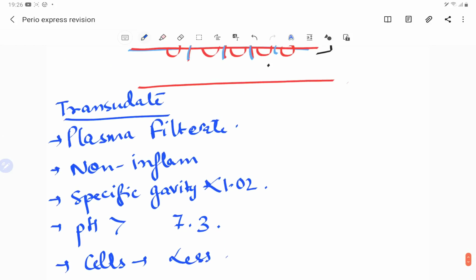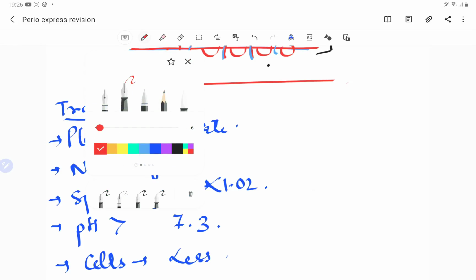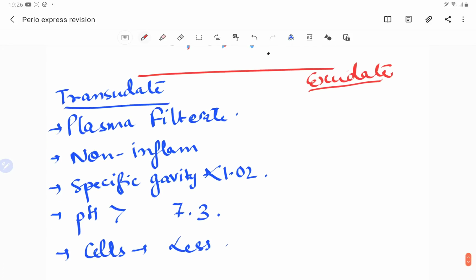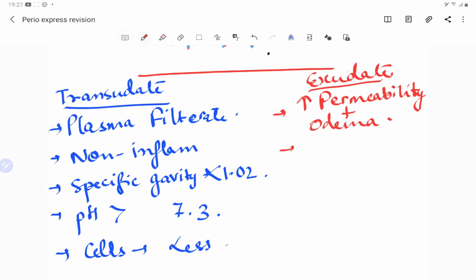And if you compare this transudate with the exudate, in the exudate we have the inflammatory cells coming. So there is an increase in the vascular permeability, because the cells are also coming and we require more space for the cells to come out, right? So there is edema also, swelling, and this is an inflammatory response, guys, because we can see the inflammatory cells.